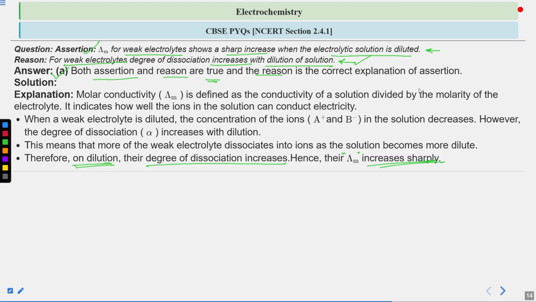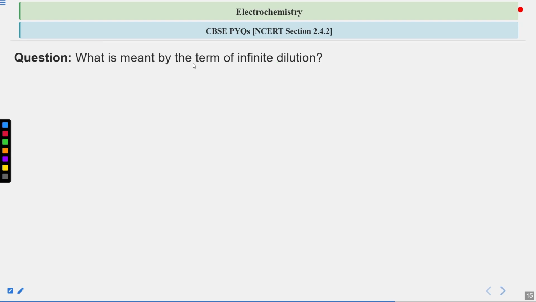Okay, let's move on to the next one. Now, this question is again a CBSE PYQ, and it covers NCERT section 2.4.2 in the electrochemistry chapter. The question says: what is meant by the term infinite dilution?